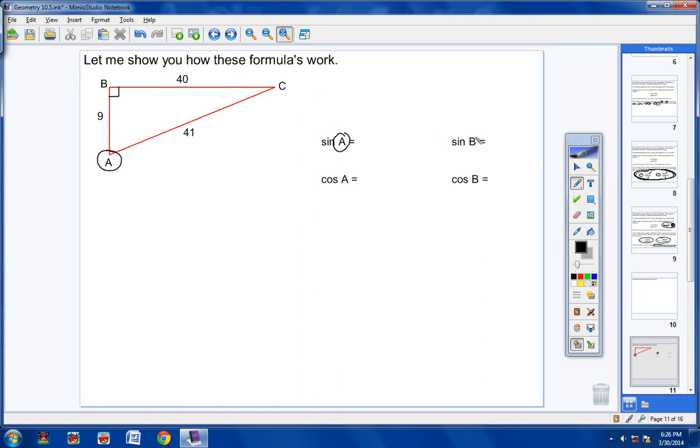When you get over here in a second and we take the sine of B, we're going to uncircle this, if you will, and we're going to circle angle B. So it all depends on what angle you're dealing with. In this problem and this problem here, we're dealing with the sine of A. So we circle A. Now as soon as you circle A, whatever angle you circle, go directly across. Always do that first, please, students. Let me say that again. Whatever angle you circle, please immediately go straight across to the opposite side.